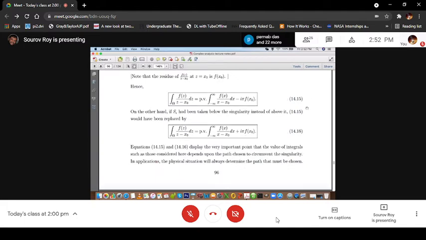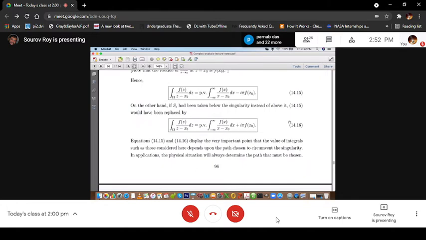So these two equations, 14.15 and 14.16, display the very important point that the value of integrals such as those considered here depends upon the path chosen to circumvent the singularity. In physical applications, the physical situation will always determine the path that must be chosen.